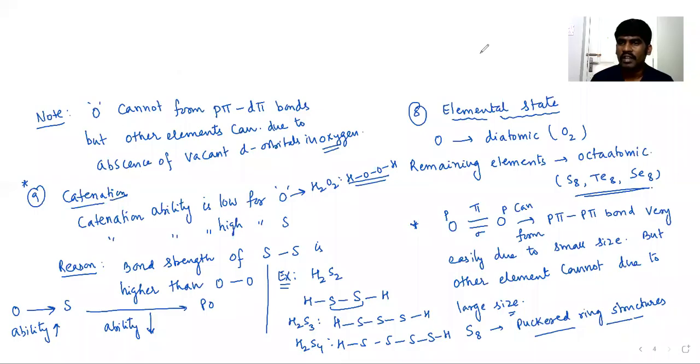So all these are atomic and physical properties, including catenation. Please copy it. Next.